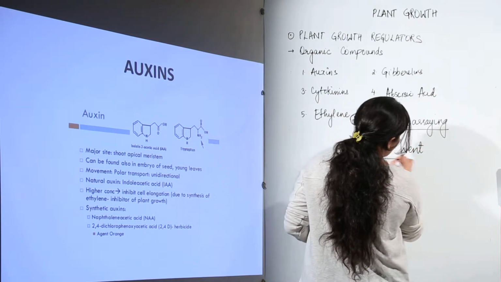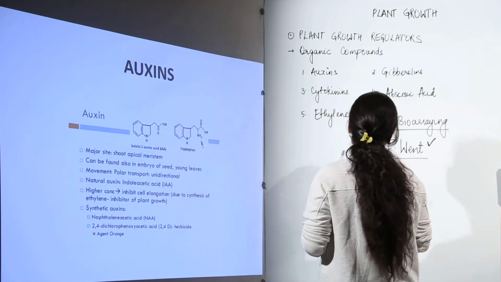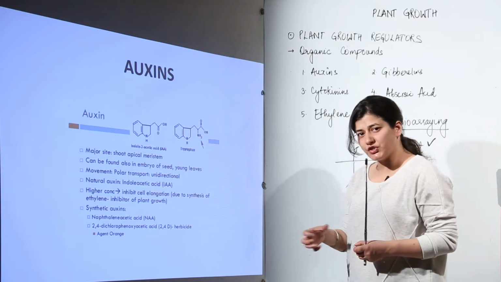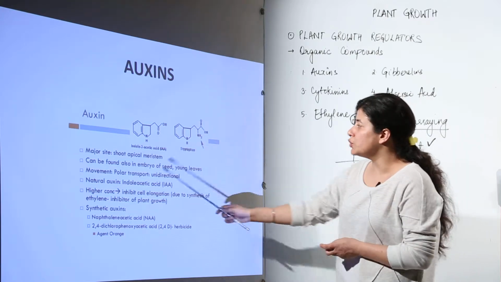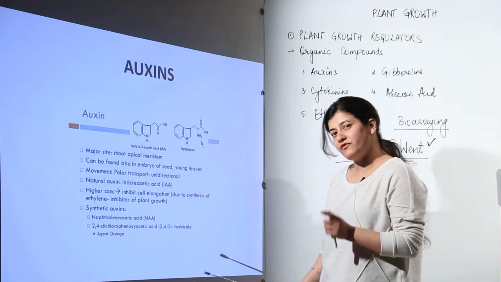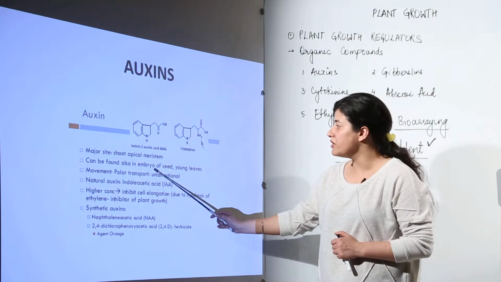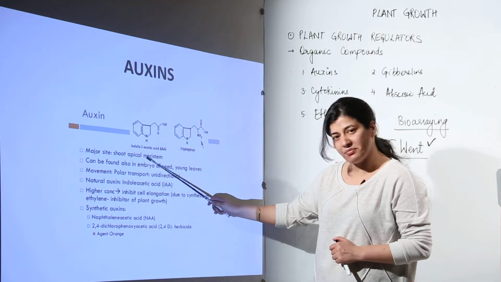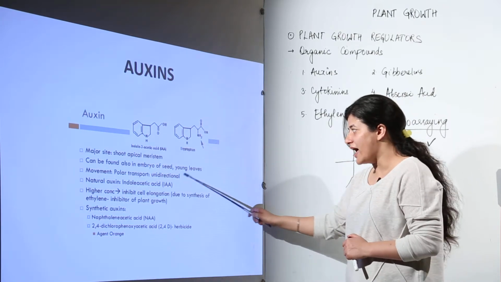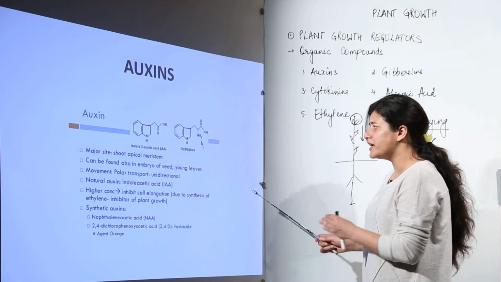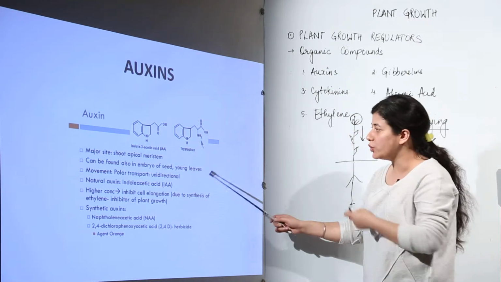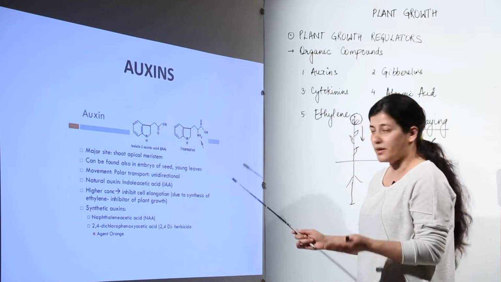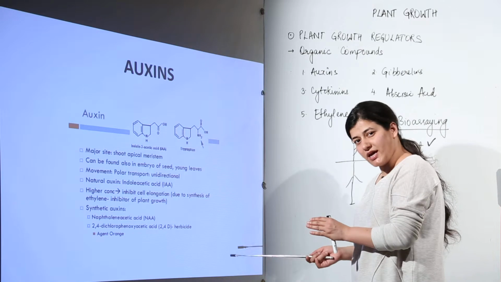who discovered the auxins. He was the one responsible for telling us where the auxins are found and what their concentration is: highly concentrated at the shoot apical meristem. Another site of finding the auxins would be the embryo of the seed and young leaves. I use the terms shoot apical meristem, embryo of the seed and young leaves because we know that maximum growth in a plant is shown at these sites. So this particular hormone, auxins, a group of chemical compounds, would be termed totally as auxins.